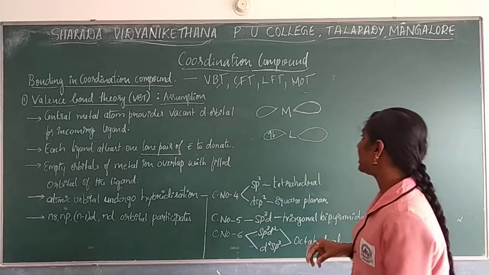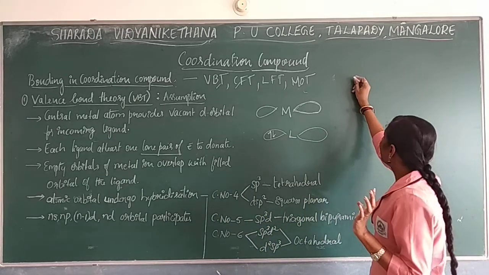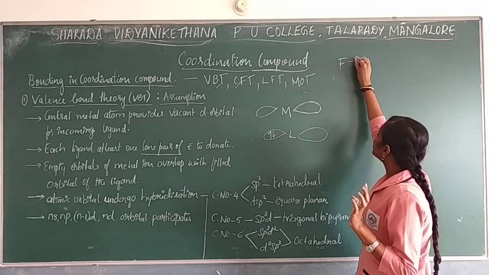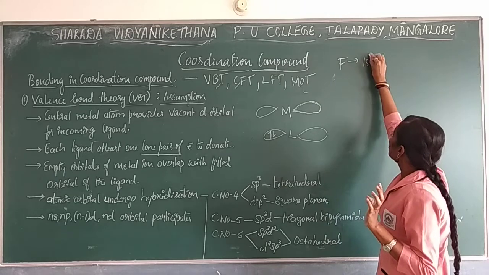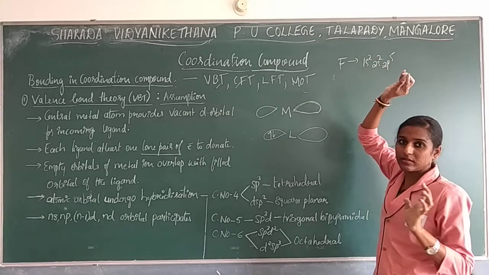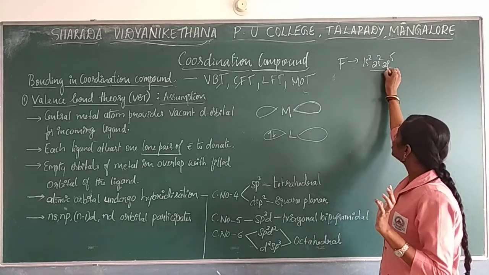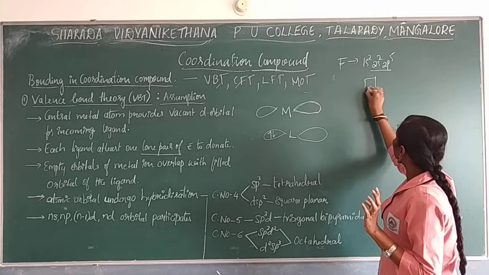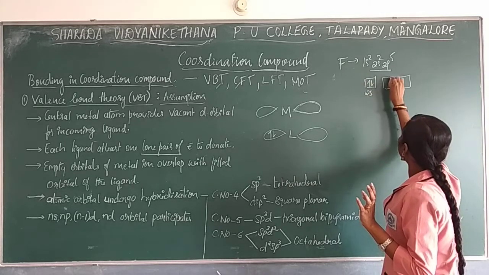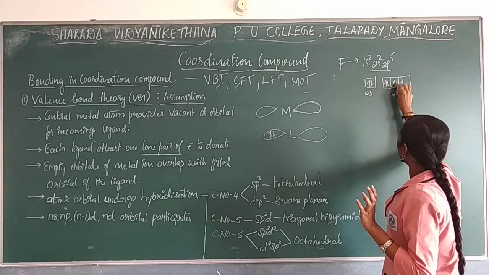Just see, in valence bond theory, which we discussed in your 11th standard, for example, if you take the fluorine atom, its electronic configuration comes as 1s2, 2s2, 2p5. If you write the structure for this shell, 2s2 means 2 electrons, and 2p5 means 3 orbitals with 5 electrons.